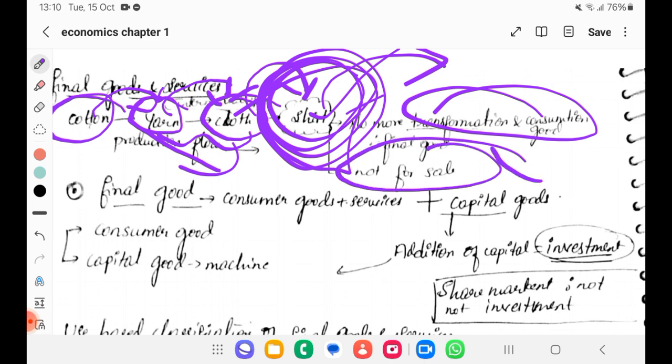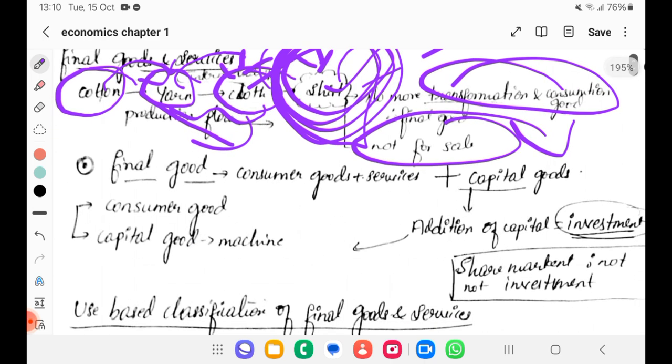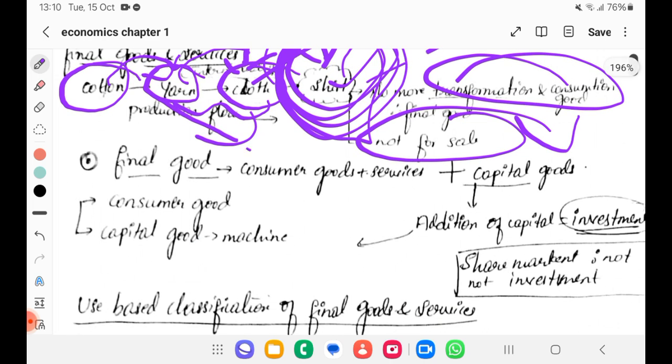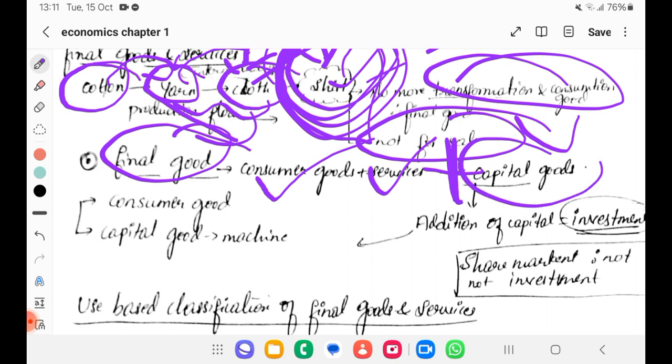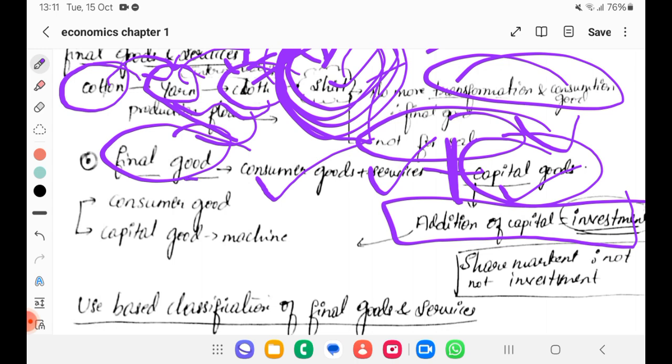Such goods are said to be final goods. So final goods we are considering consumer goods and services, plus even capital goods we are considering as final goods. These are addition of a capital. That means investment. Capital goods are not consumed in the process, but they are used for a long run. That's why even capital goods are said to be final goods. You should remember what all will come under final goods.